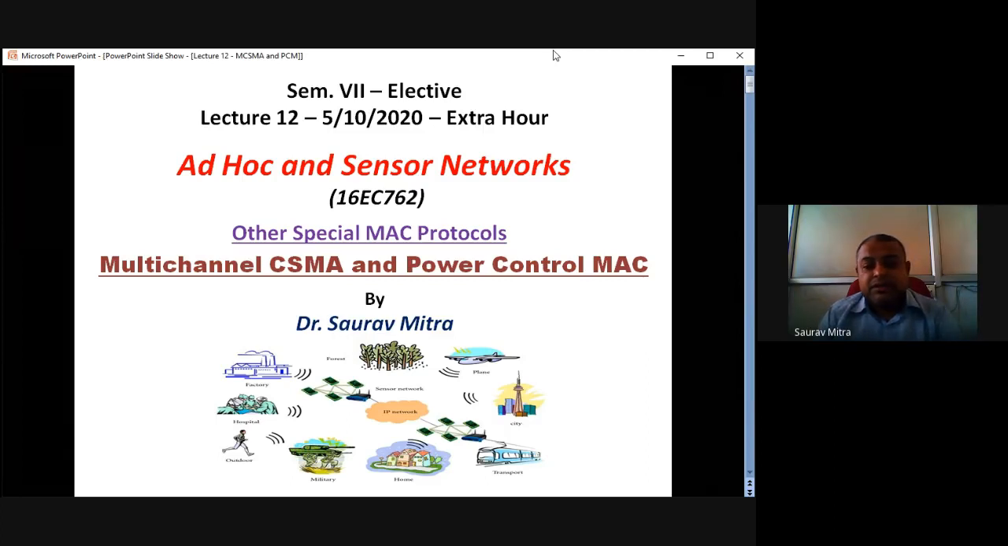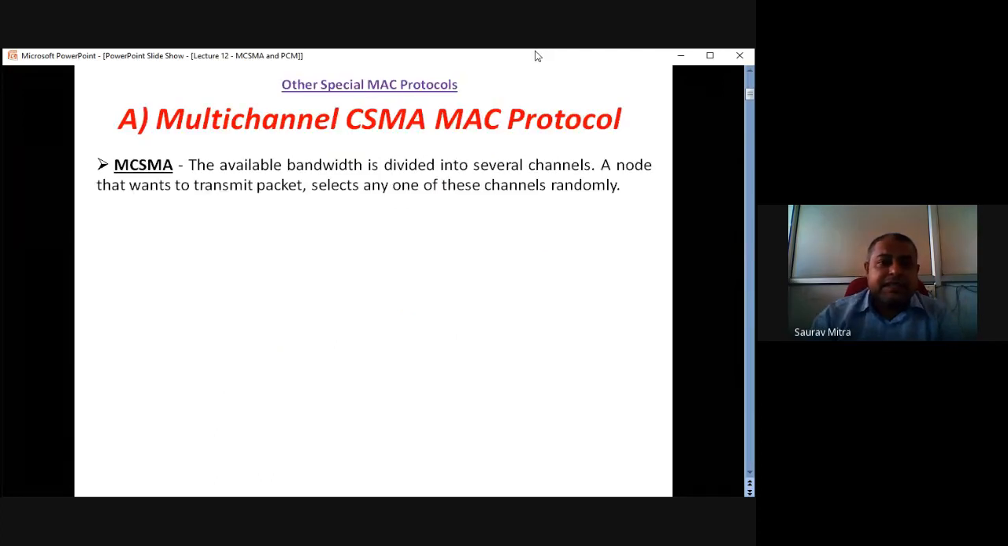Second one is power control MAC. So there is an algorithm which is called BASIC. So this basic algorithm we will explain first and then see what is the shortcoming in that basic algorithm, and that can be solved using power control MAC. Power control MAC in short is called PCM. Okay. So MCSMA, that is multi-channel CSMA, and PCM, these are the two algorithms we are going to discuss in today's lecture. First, let us see what is multi-channel CSMA.